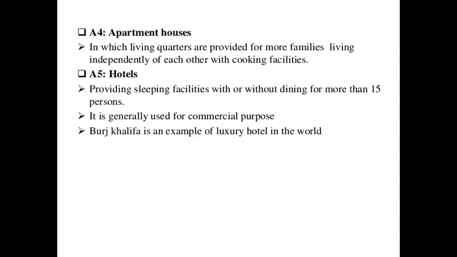Then apartment houses, that is, group houses in which living quarters are provided for more families living independently of each other with cooking facilities. Cooking and resting facilities are there in apartment houses. Nowadays, we are going for multi-story apartments coming under the residential building. The detached individual houses, apartments, multi-story apartments, bungalows, as well as duplexes all come under residential houses.